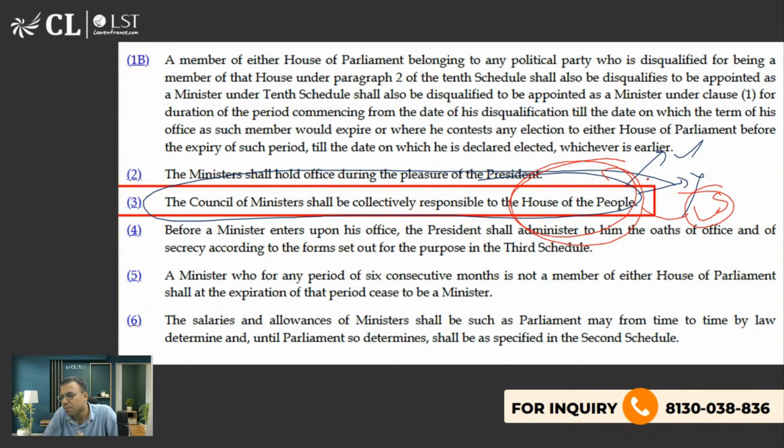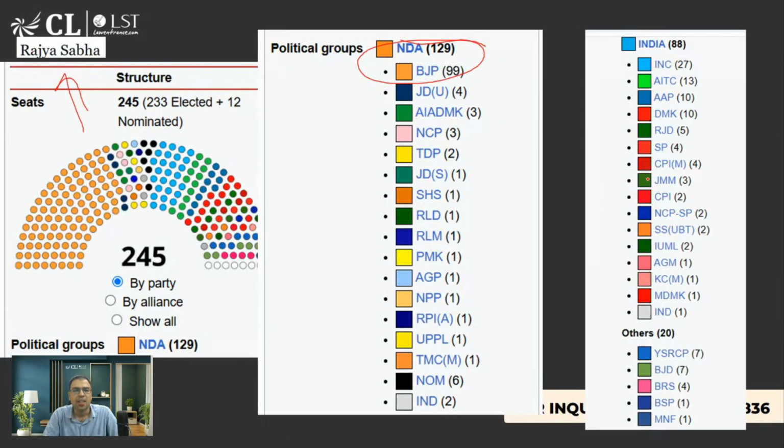Is it clear? Is this concept clear? Because this is a matter of conceptual understanding and you should know it. Okay? I hope it is clear. Yes or no? If yes, then please write yes. Okay, fine. Let's move on.